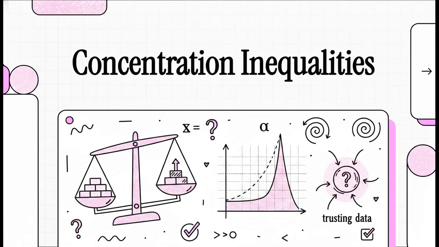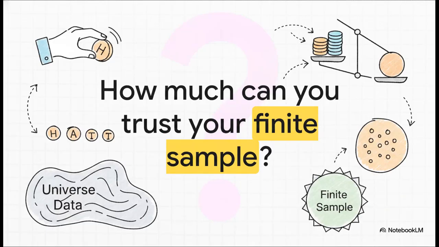Let's jump right in. So ask yourself this for a second. How much can you actually trust your finite sample? This is literally the fundamental problem of data science. In the real world, we never have access to all the data in the universe, right? We have to rely on empirical averages from a strictly limited data set to represent the true underlying reality. If you flip a coin 100 times and get 60 heads, how confident are you that the coin is actually biased? How much weight does that finite sample actually hold?